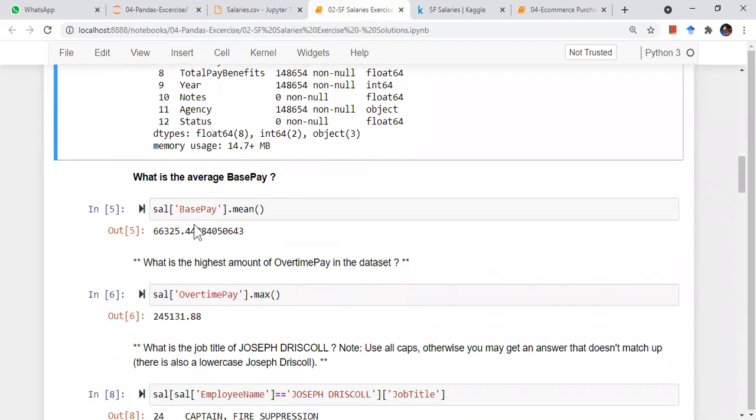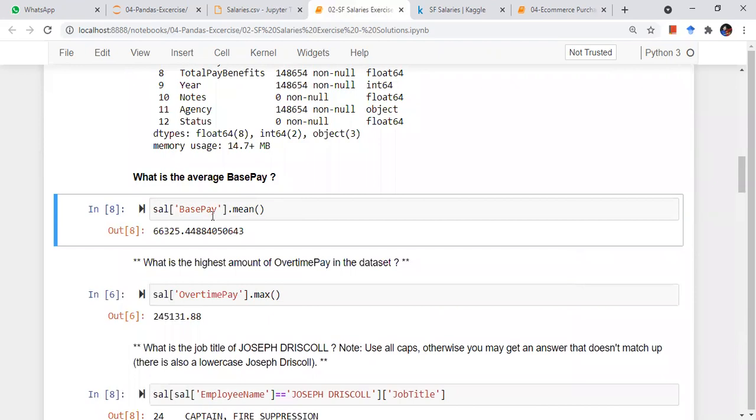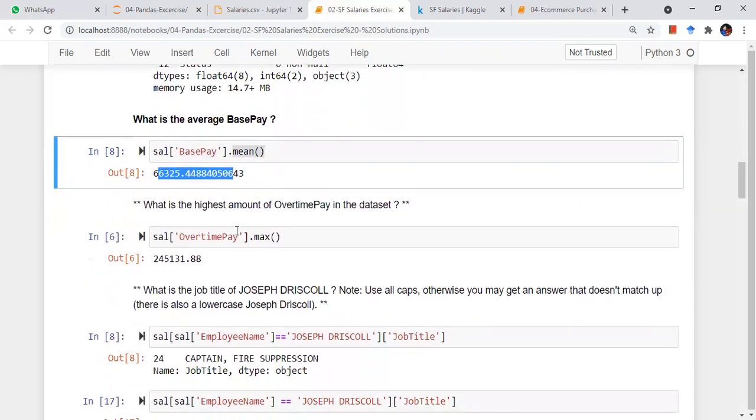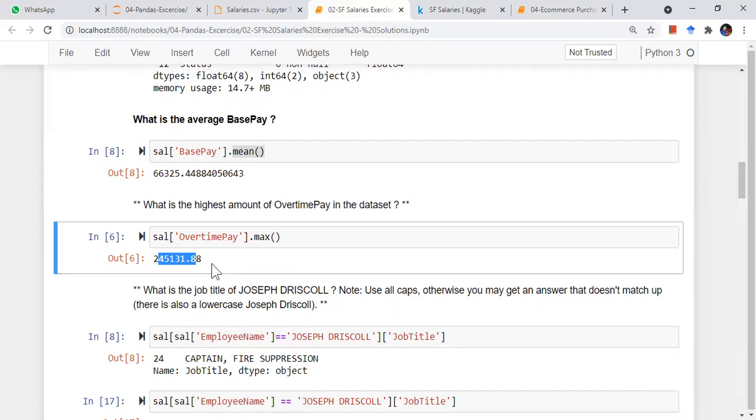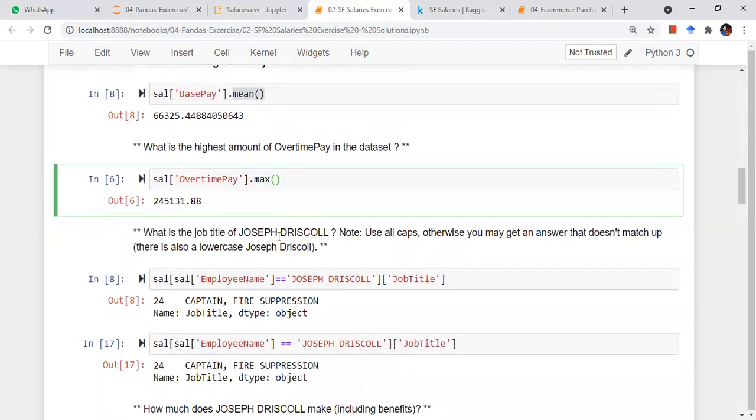Now I want to check the mean salary of the employees. I can go to the base pay column and run dot mean, and I'll get the mean of the base pay. Next, I want to explore the max of the overtime pay, the maximum money that any person has earned by doing overtime. This is about 245,000, in dollars of course.